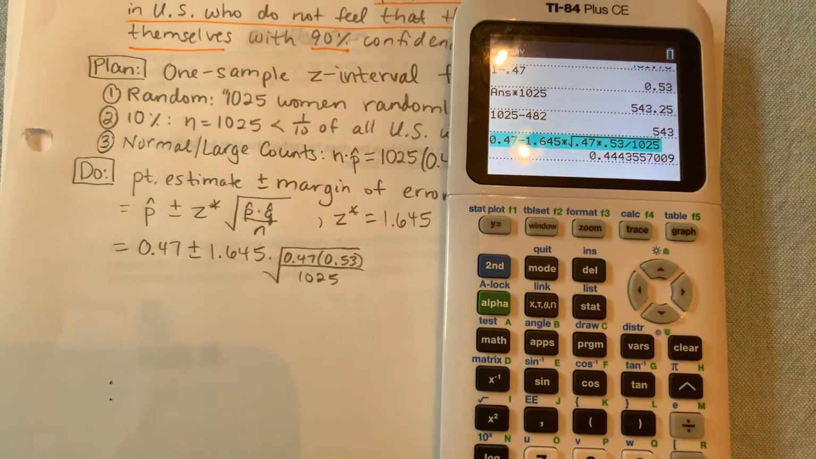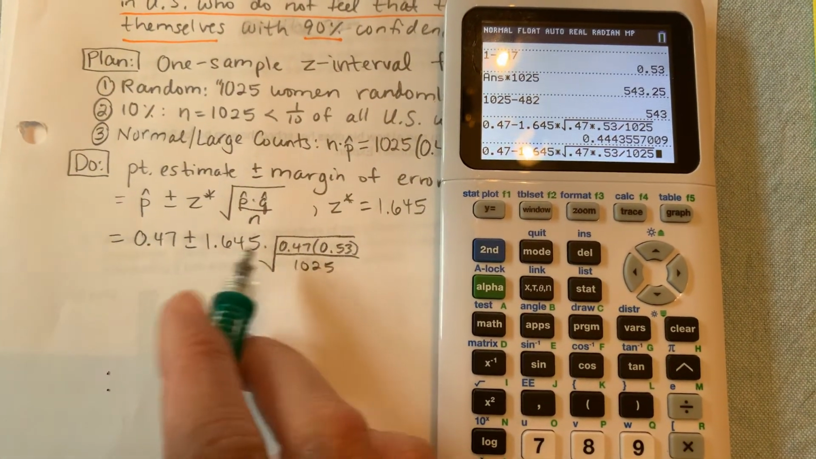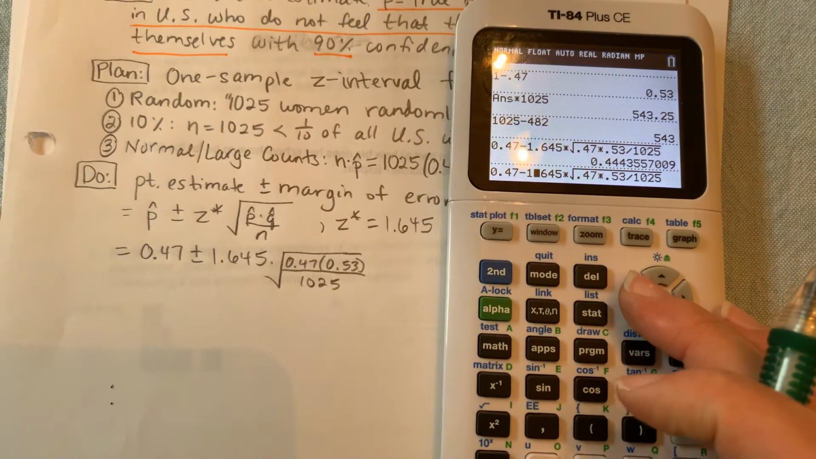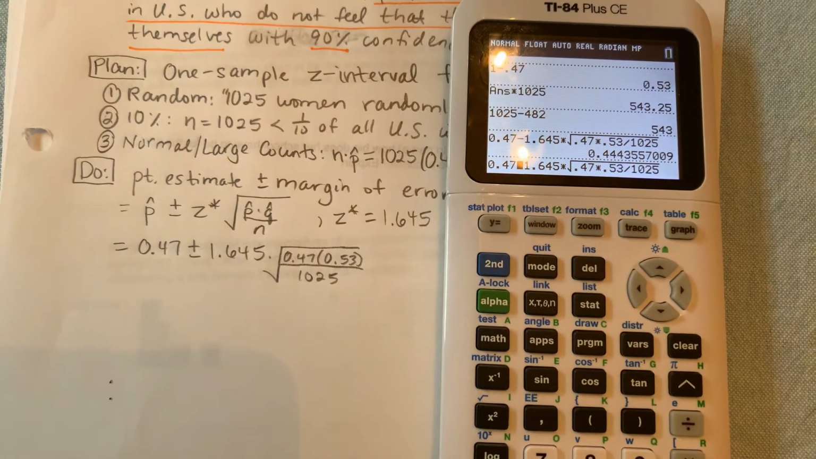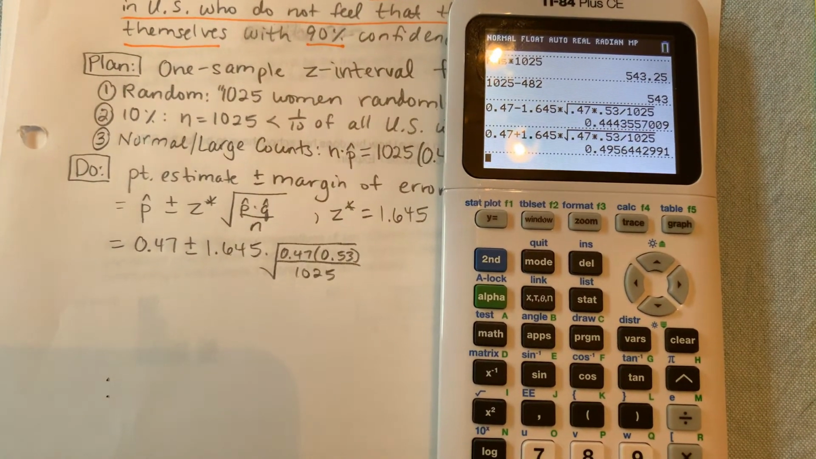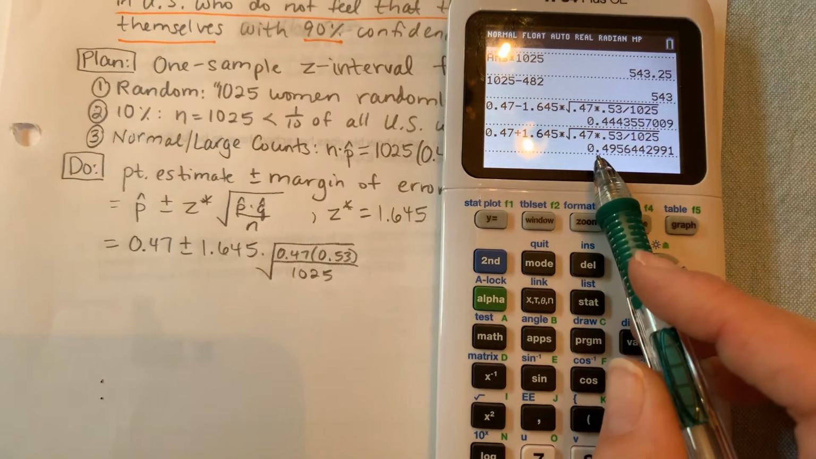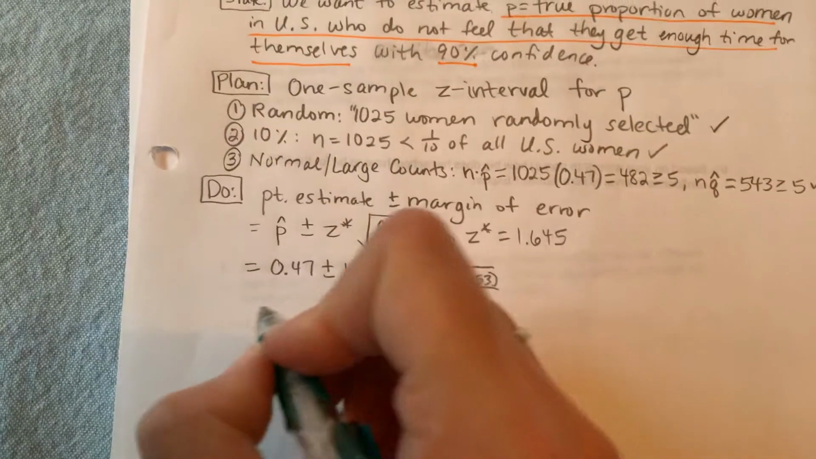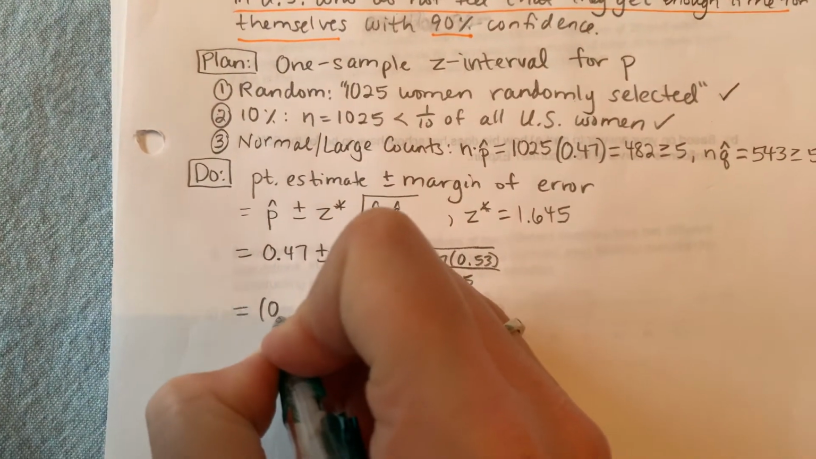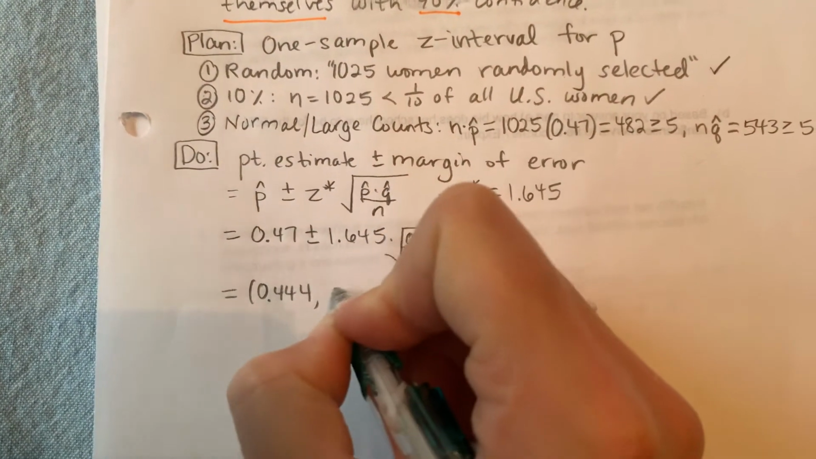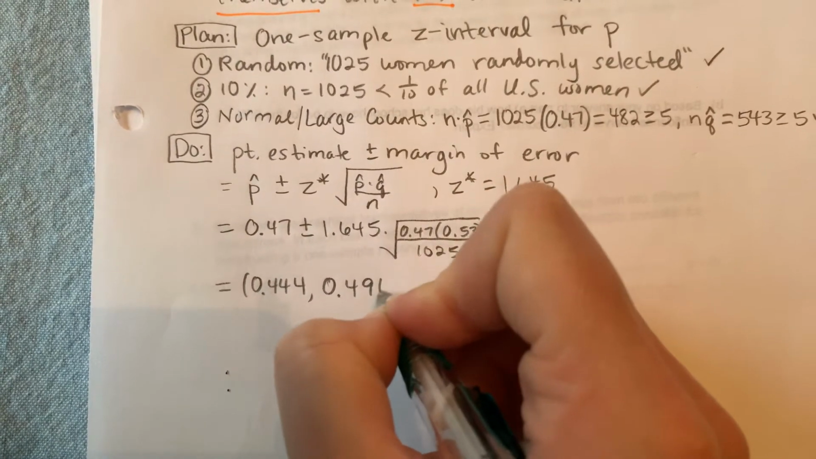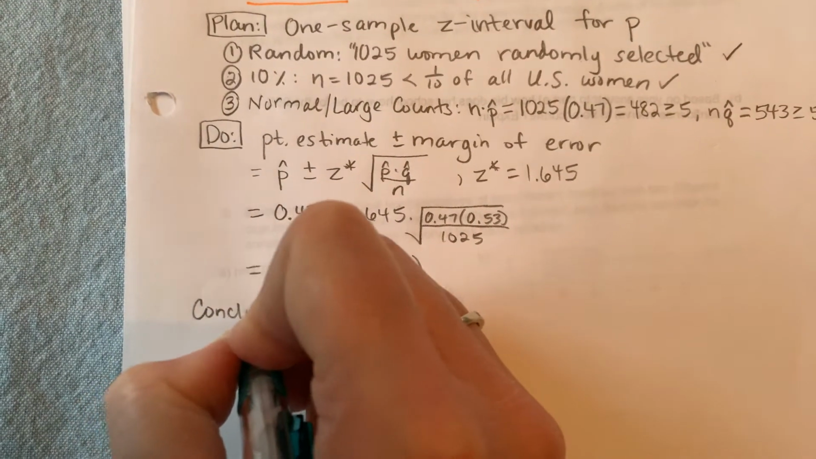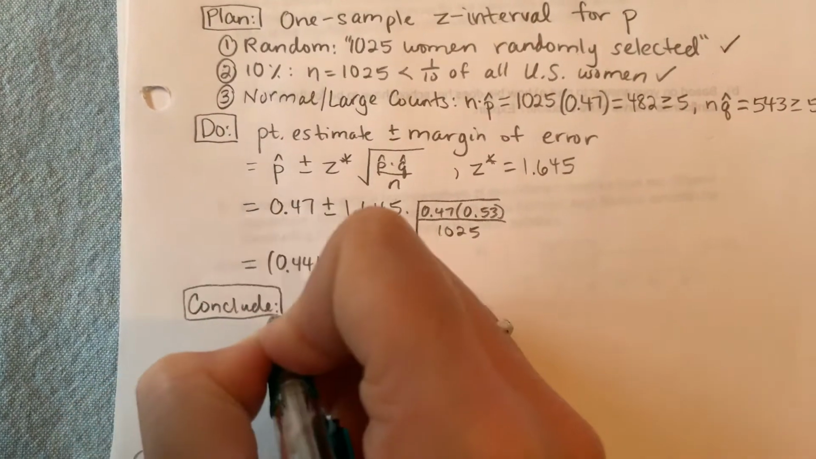And then I'm going to get my second one by going through all of this, except this time I'm using plus. So I can just go up and select it, hit enter, and now I'm ready to scan over to change that minus sign to a plus sign. And I get my upper bound. Let's see, I want 3 decimal places, so it'll be 0.496 if I round appropriately. So this is equal to 0.444 to 0.496.